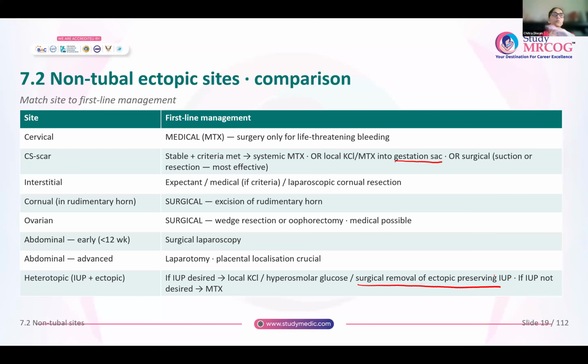Now, if the woman doesn't want the intrauterine pregnancy, you can give her methotrexate. So that will take care of both the intrauterine as well as the extrauterine pregnancy.